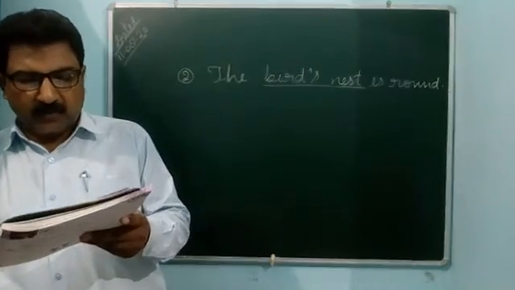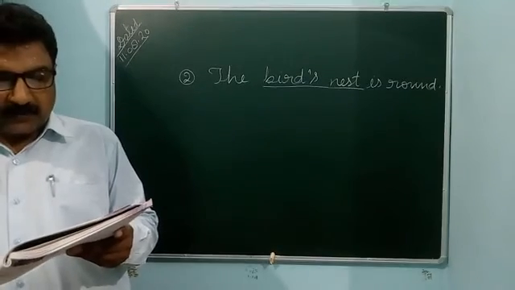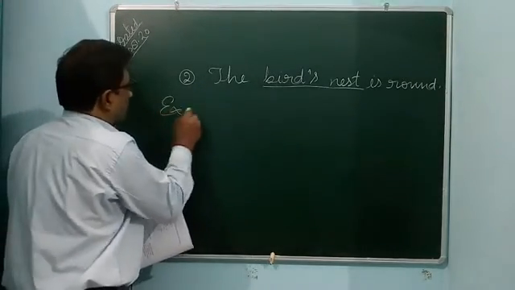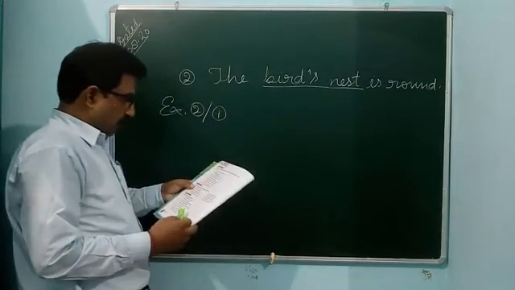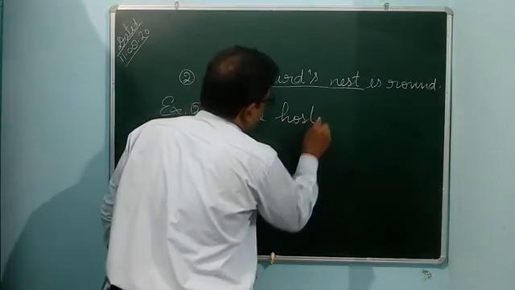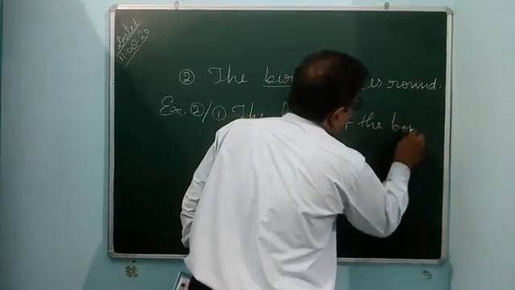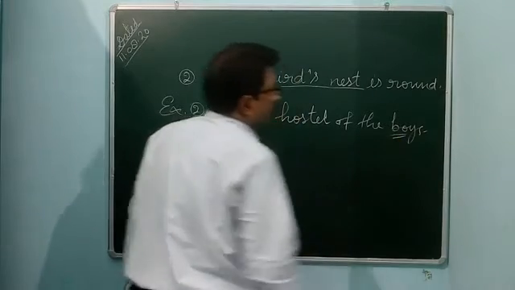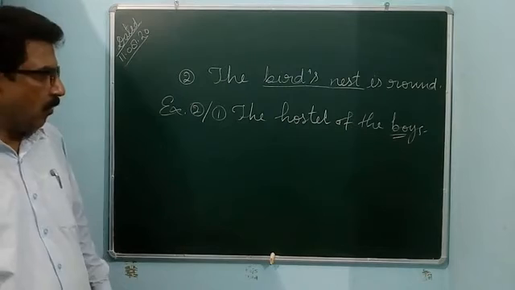Exercise 2. Use an apostrophe to show the plural possessor. First question, the hostel of the boys. You see, boys is a plural noun.